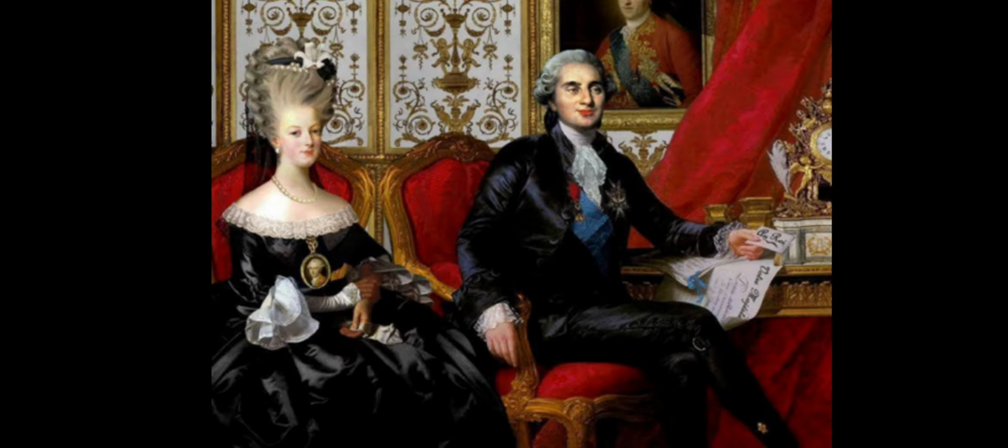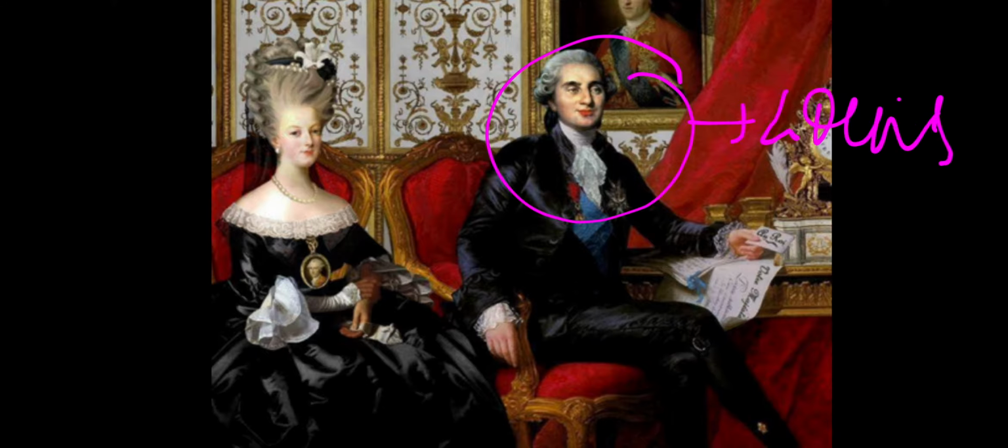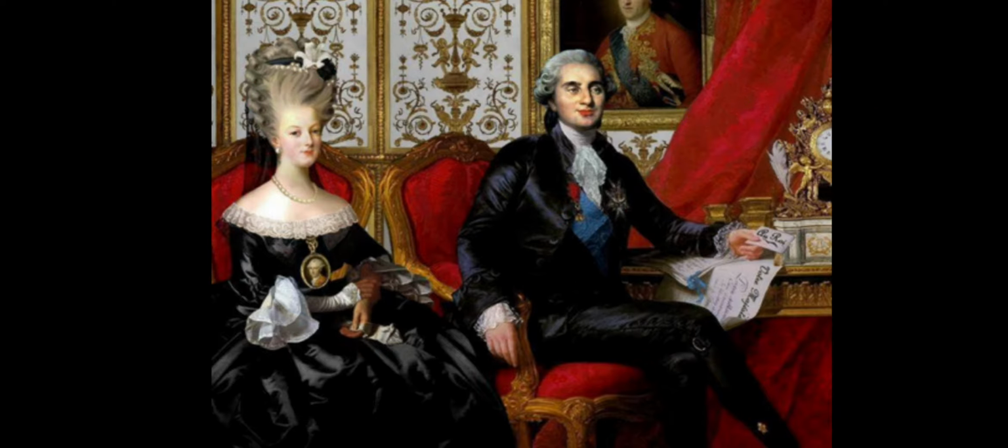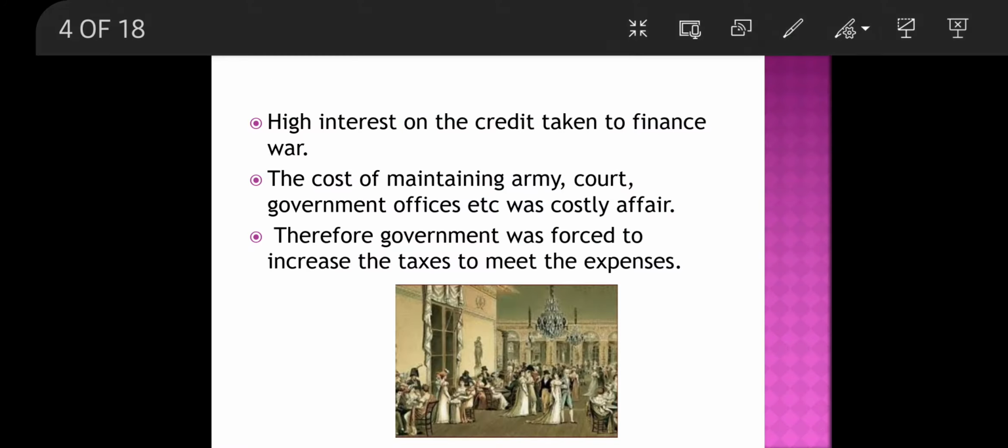Let me tell you who they are. He is Louis XVI, and this is Marie Antoinette. These are the two people who were ruling France at that time.